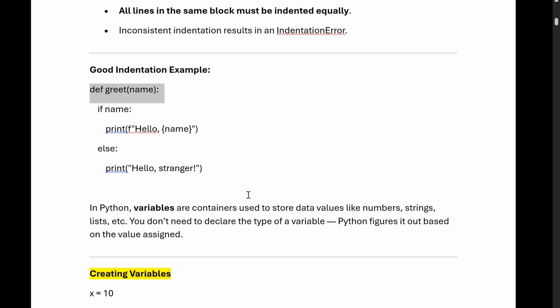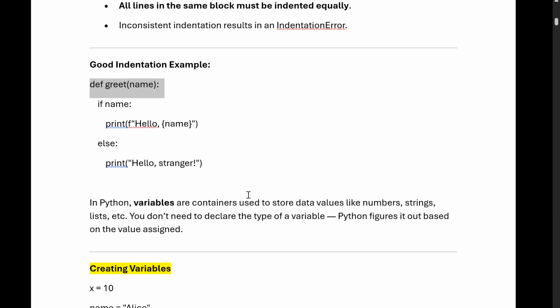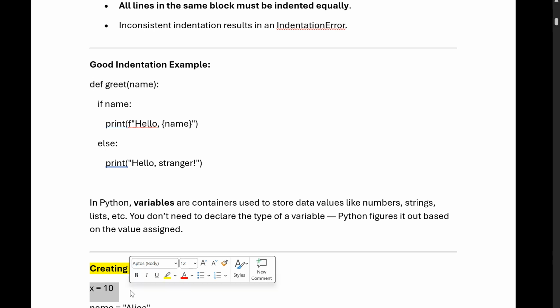Now coming to the next topic, what is a variable in Python? In Python, variables are containers. We are assigning something like a string, a decimal, a number, or a complex number to a variable. It's a container used to store data values like number, string, list. You don't need to declare the type of a variable. In Java, we define int a = 10, but in Python we simply define x = 10.